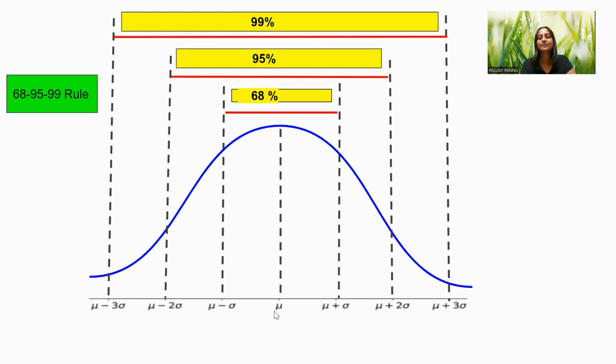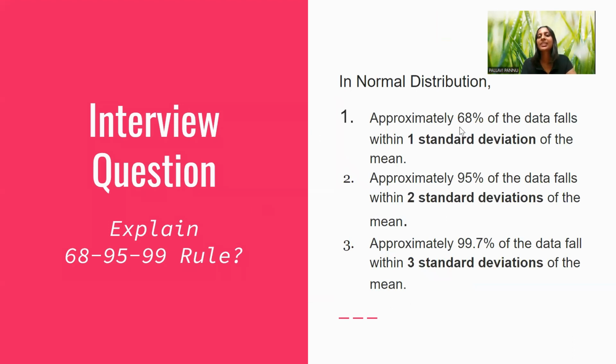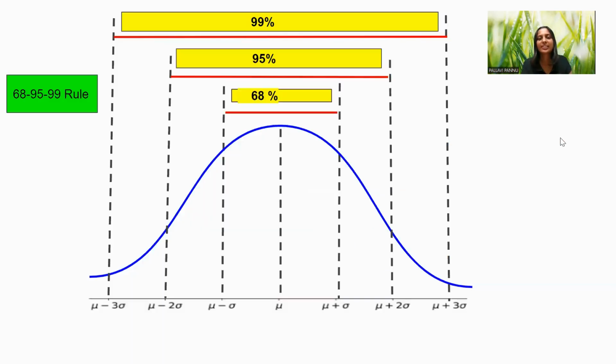And now what this told us is approximately 68% is falling within one standard deviation. Let's see what I mean by one standard deviation. This is the mean, with one standard deviation on the right and one standard deviation on the left. Why? Because the normal distribution is symmetrical about the mean. As you can see, this is the mean, so mu plus sigma and mu minus sigma. So 68% of the data will be falling within this.